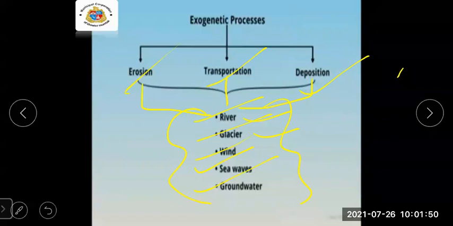Now today we'll start our main topic. Today we are going to learn about the wind, the sea waves, and groundwater. These three agents we are going to learn in detail. Okay, let's move on now.